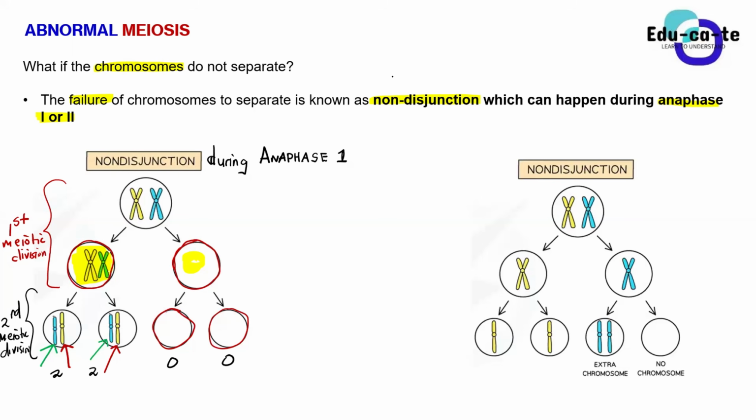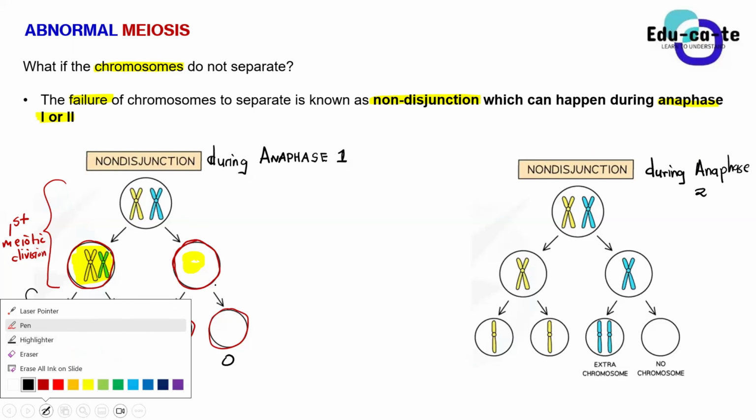Okay, guys. Let's look at the non-disjunction during anaphase 2, quick, so that when we go to the break, we'll come back and just look at the process and how to explain the conditions thereof. Okay, so let's take the first meiotic division, guys. Here, let's look. This is still the same cell.